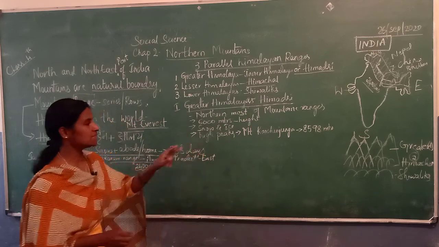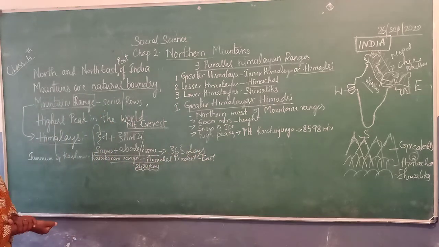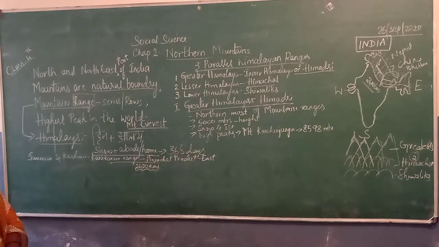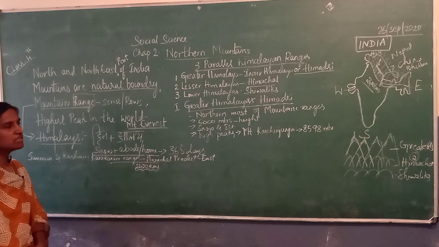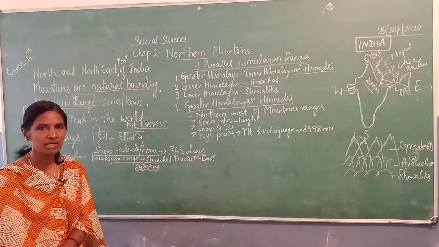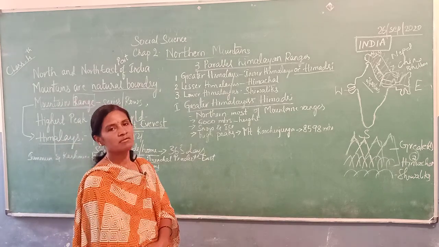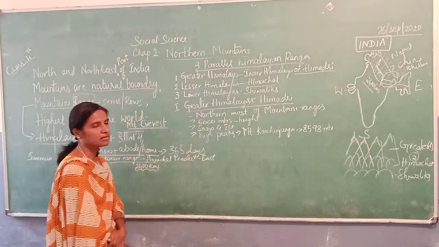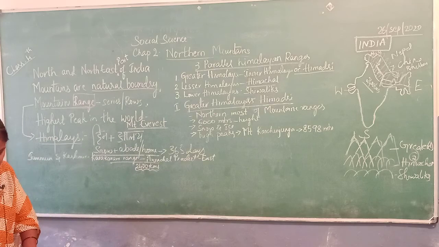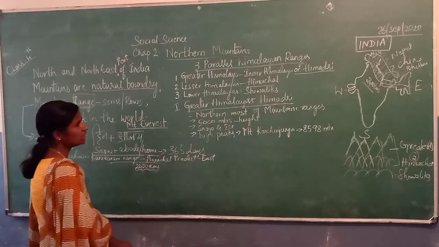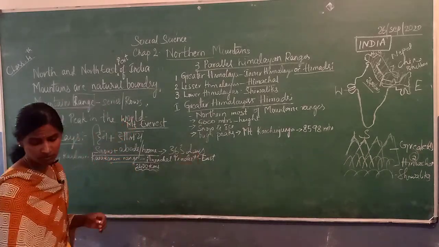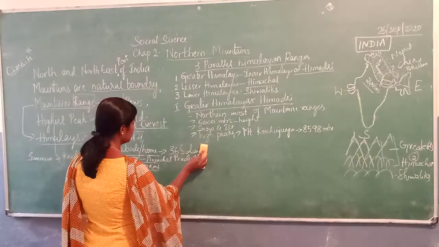Mount Kanchenjunga is the highest peak in India. It has a height of 8,598 meters. See, in this Greater Himalayas,